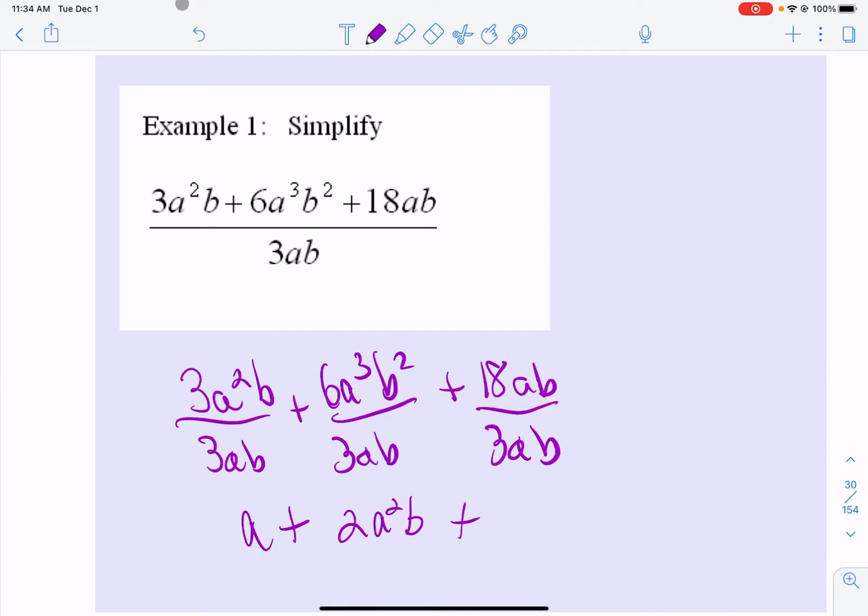Now let's do the final one here. 18 divided by 3 is 6. The a's canceled, the b's canceled. So that is our final answer. Those terms are unlike. You can't do anything. There you go.